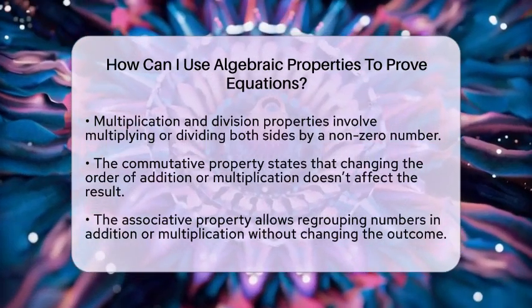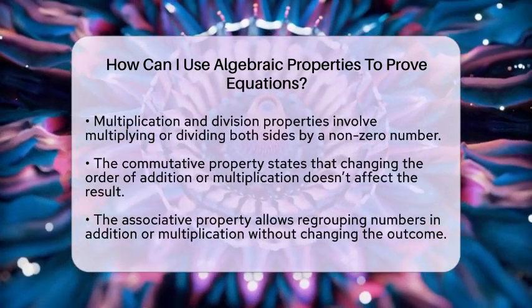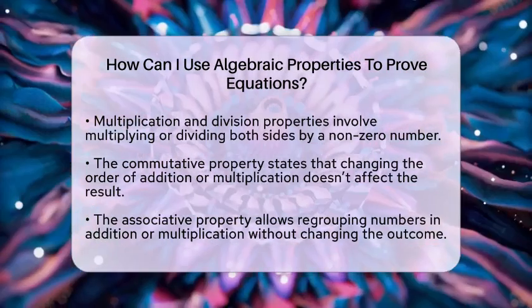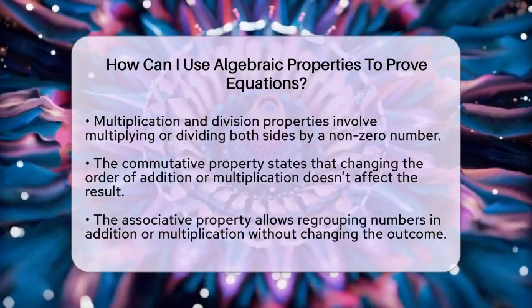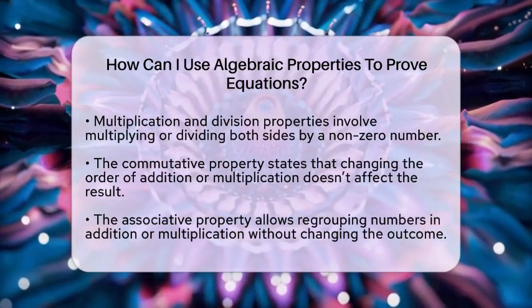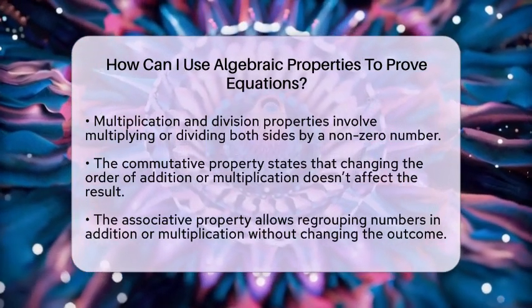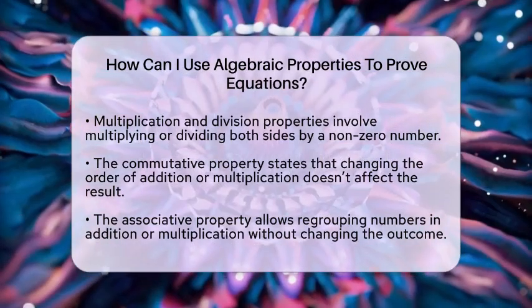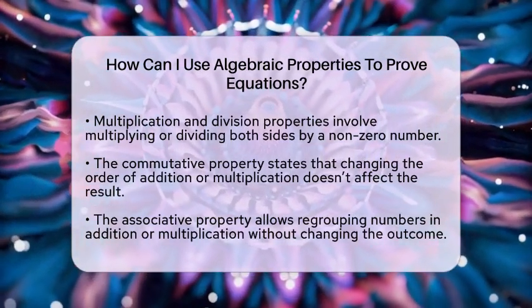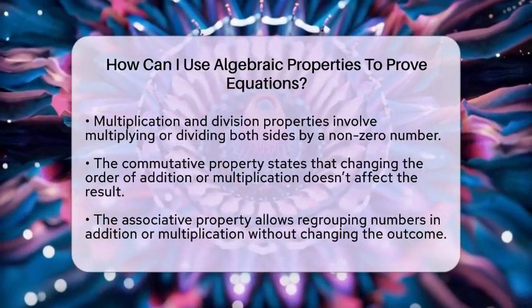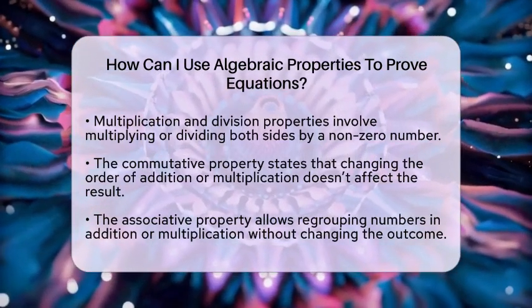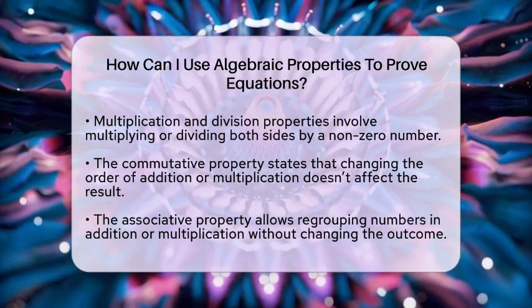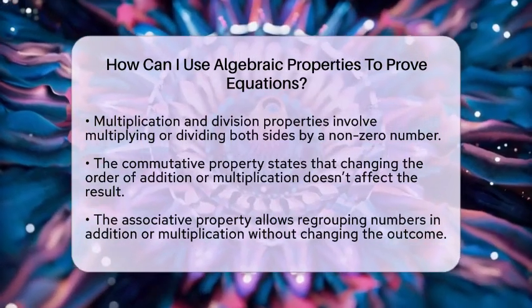The associative property means you can change how you group numbers without changing the sum or product. For example, A plus B plus C equals A plus B plus C. The distributive property is very useful. It says that multiplying a number by a sum is the same as multiplying each addend separately and then adding. For example, A times (B plus C) equals A times B plus A times C.